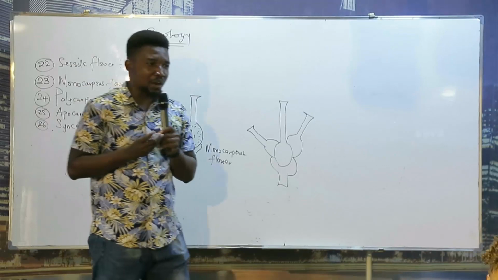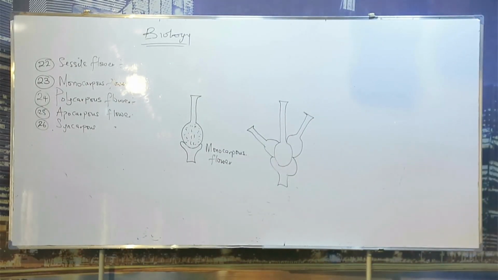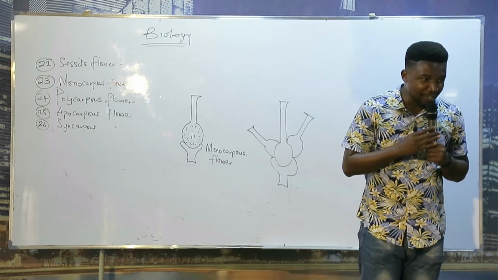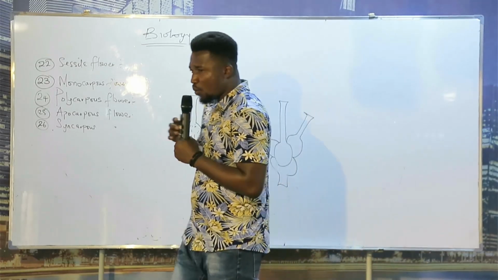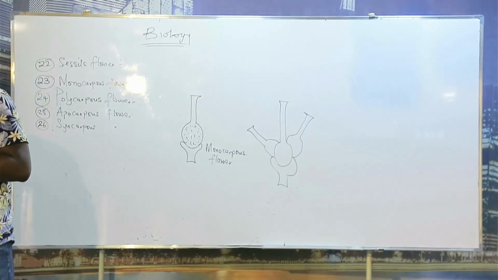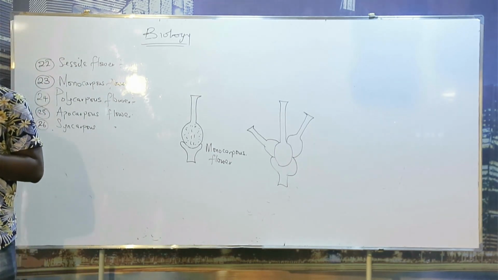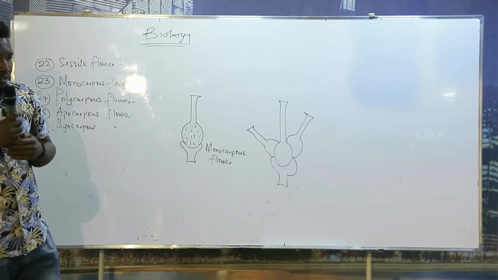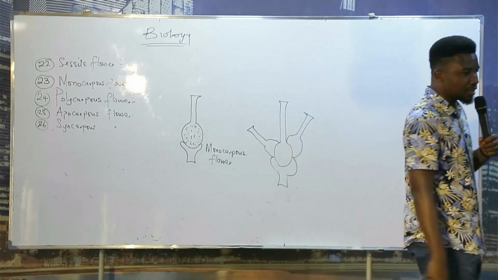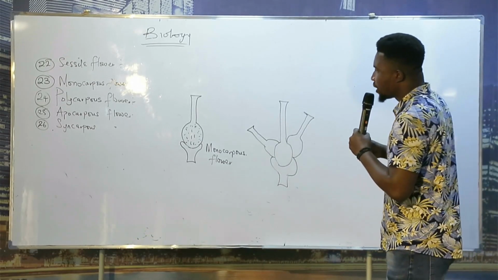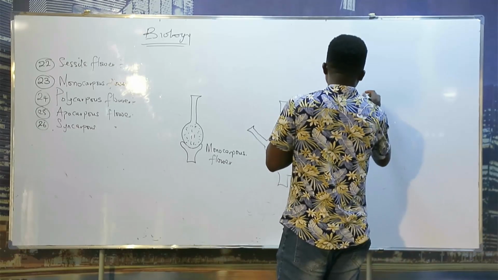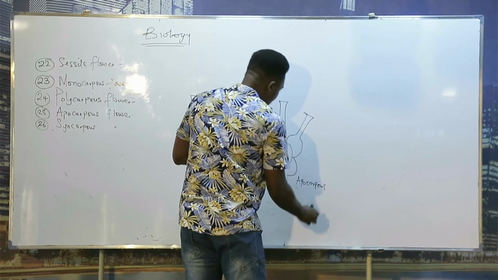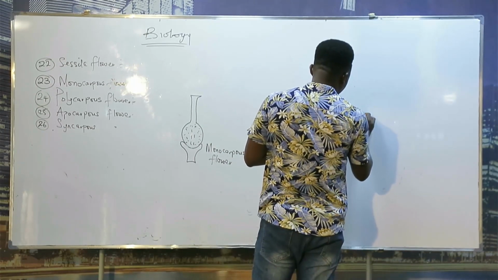So, this is a polycarpous flower, right? But listen, please. This is a polycarpous flower, but the ovaries are separated, right? They have different what? Ovary. What can we call that type of flower? It is called apocarpous what? Flower. A polycarpous flower with separate what? Ovaries. Do you understand? That is for the apocarpous flower. This is apocarpous. Apocarpous flower. So what of the one in this form?